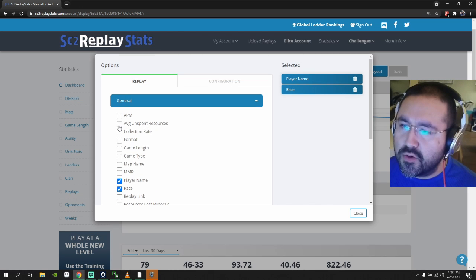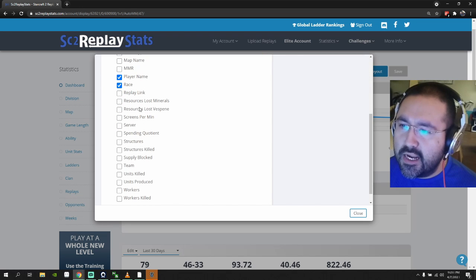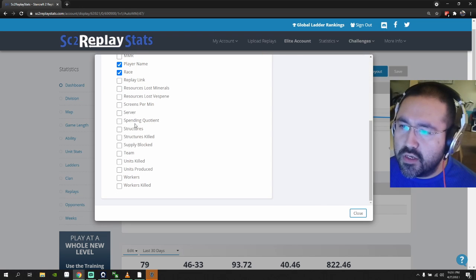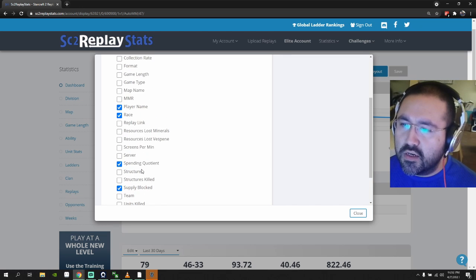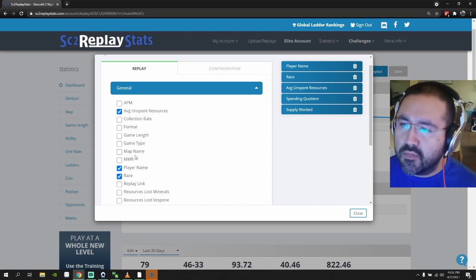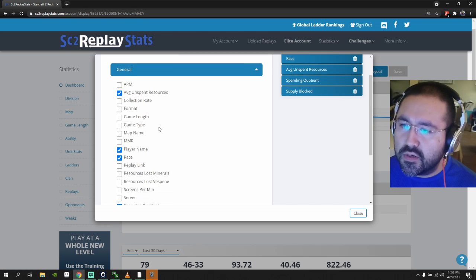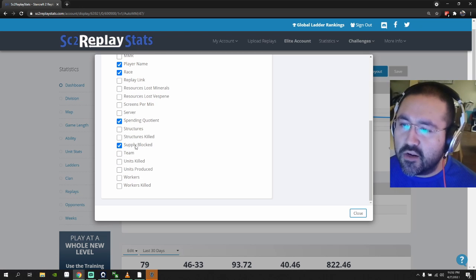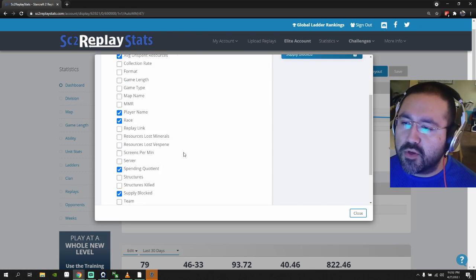Average unspent resources. I want to see average unspent resources. Average screens per minute, server, spending quotient. Here we go. Spending quotient. And then supply block. Okay. This is what's important to me. Unspent resources on average, spending quotient, and whether I'm supply blocked or not.